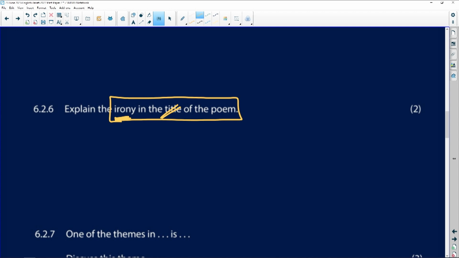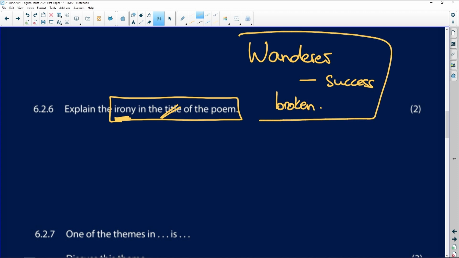So maybe if we want to go back to the slave dealer, possibly, and I know I'm pushing it, but maybe the wanderer, when he set off, expected success, but ironically, he's come back a broken man. Now, that isn't really in the lines of the poem. It's me saying, I don't think he would have gone off hoping to come back as a broken man, but you're looking for irony.